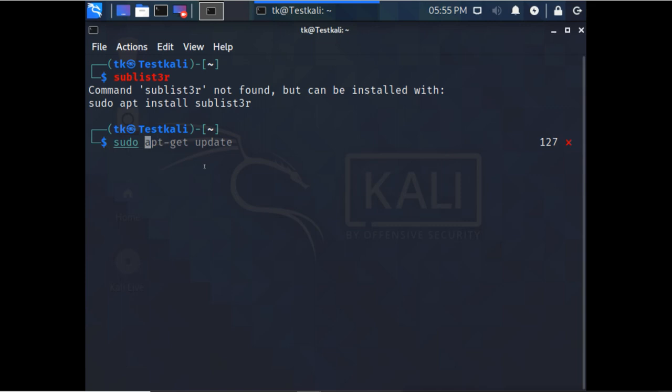Then to install any tool through the internet, you have to be connected to the internet, and then you can run the apt-get command and mention the tool name, like I want to get Sublist3r. Let's see if it is available on the internet, then it will download and install automatically. It is asking for the password for this user. Okay, this is sudo.